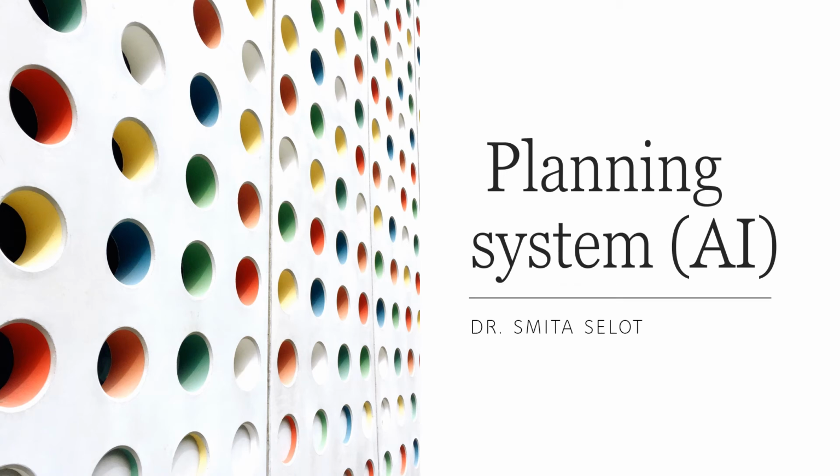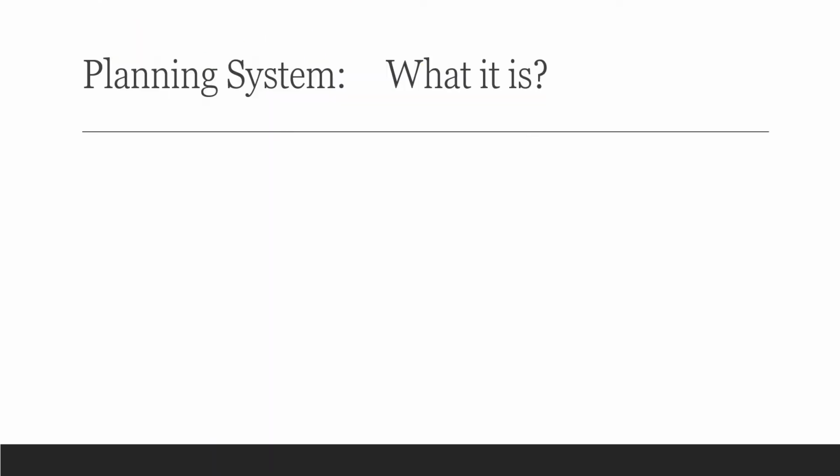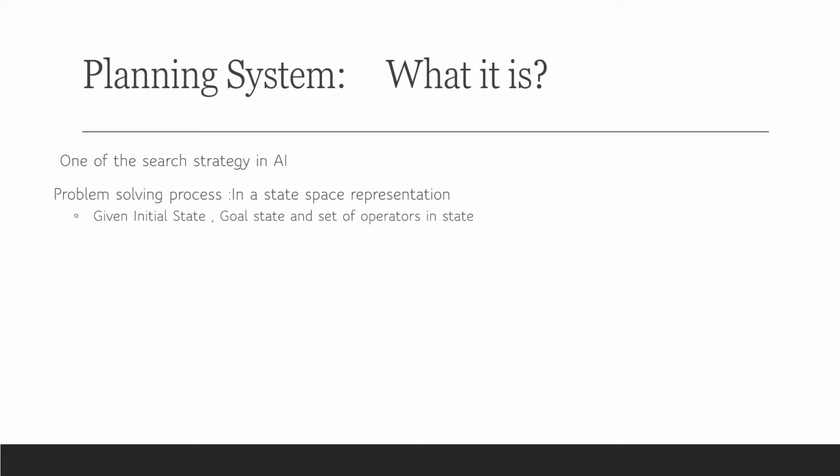Hello students, let us understand the planning system in artificial intelligence. What the planning system is. It is one of the search strategies in artificial intelligence. As we know, in a problem solving process, in a state space representation, an initial state is given, a goal state is given, and a set of operators, a sequence of operators, which will take us from the initial state to the goal state.